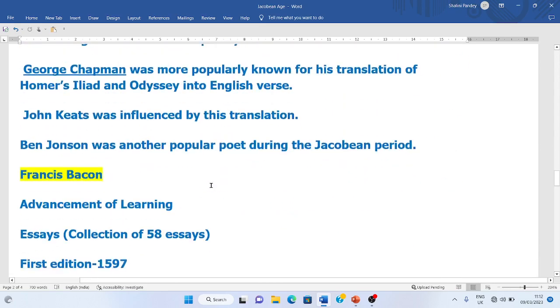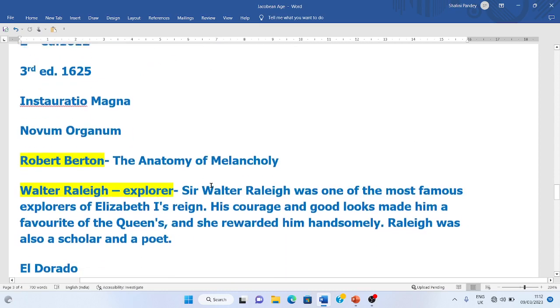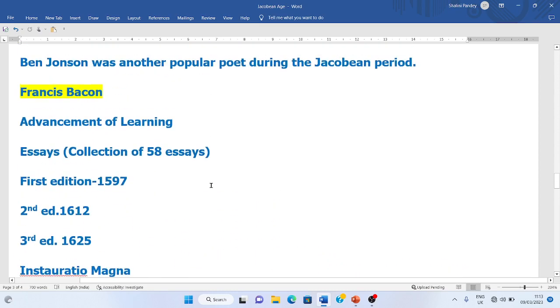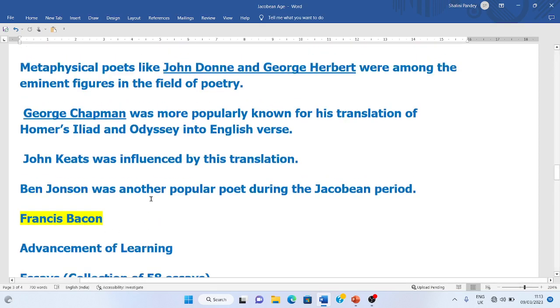It was very popular in this age. Metaphysical poetry was a very popular form of writing in this age. So let's look at the poetry of this age. The most amazing poetry was the metaphysical poetry, the metaphysical poets and their poetry. You will find that they were very popular in the Jacobean period. This metaphysical poetry was a different kind of poetry.